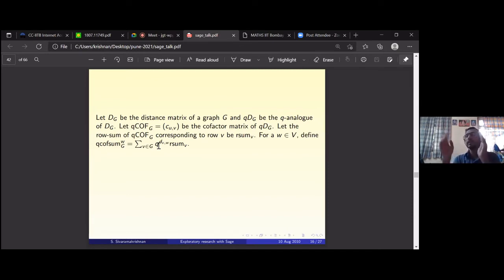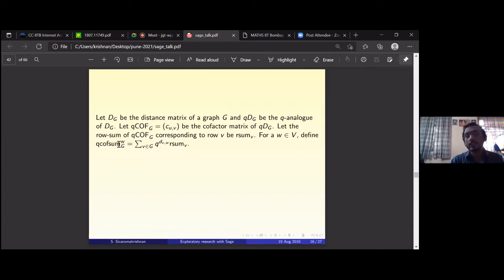So you take the cofactor matrix, you look at the row sums. The first row sum is multiplied by q power distance between v and w. So this q cofactor sum depends on the vertex w that you are starting out with. With respect to a vertex w, what am I defining? Let's say the first row sum is R1, second row sum is R2, etc. Last row sum is Rn.